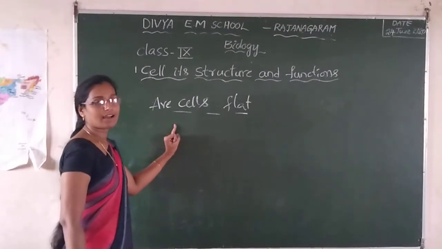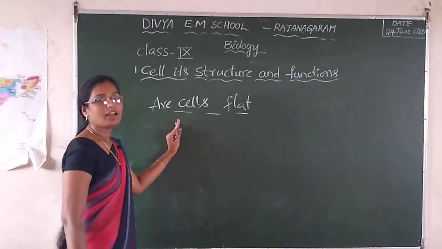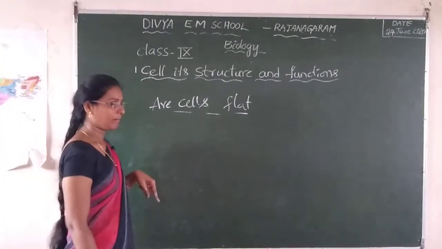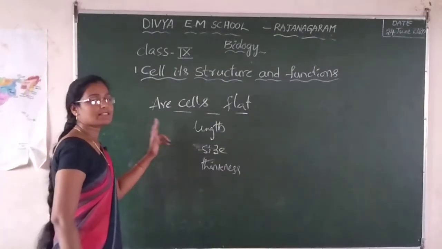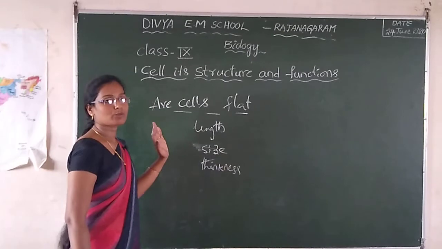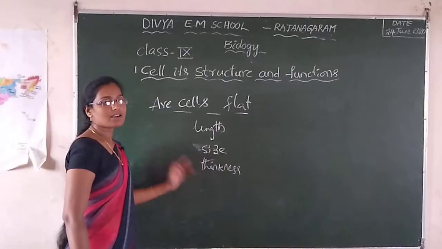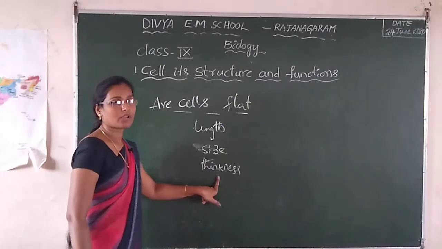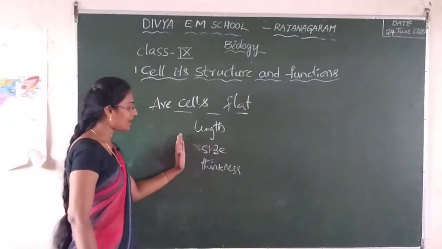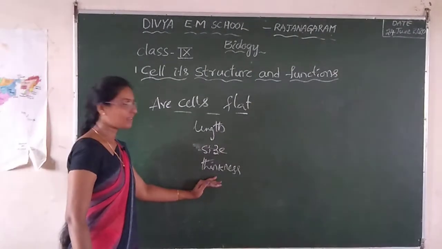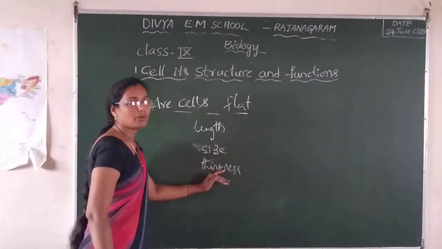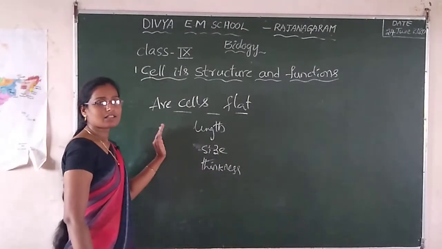Cell size and also cell length, width. When the cell is observed under the electron microscope, we see only the length and size. We do not see the thickness. Okay, all cells are not flat.